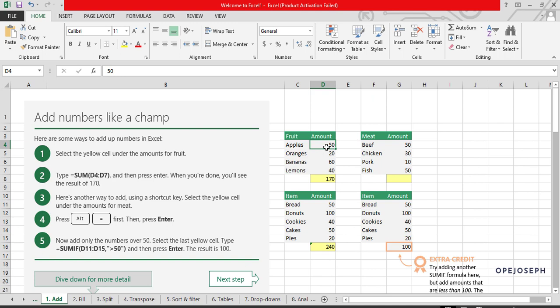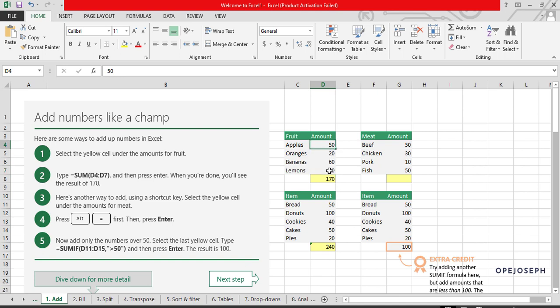I'm not going to be very elaborate like I was during the live class, but don't worry, just follow through. You understand what I'm doing. So what we are going to do now is add up the cell figures. We want to add up 50, 20, 60, and 40, ranging from cell D4 to cell D7.